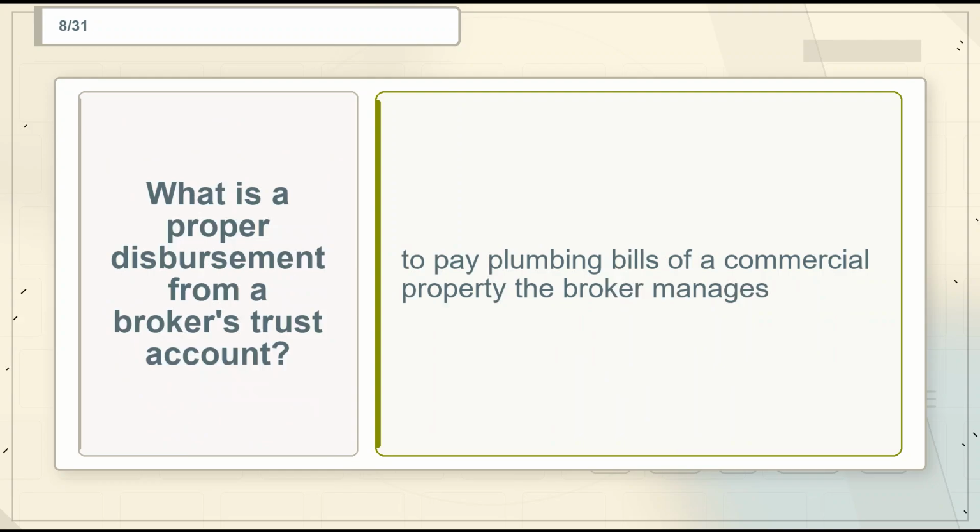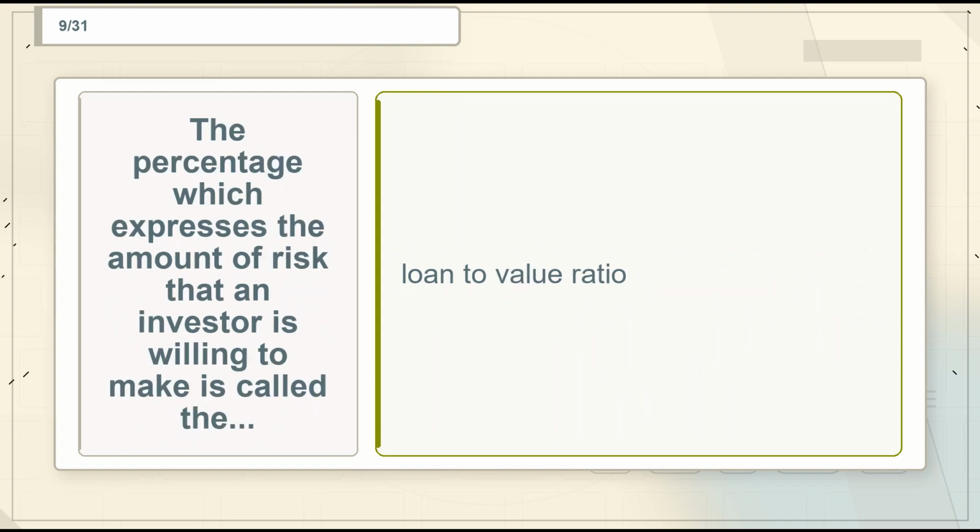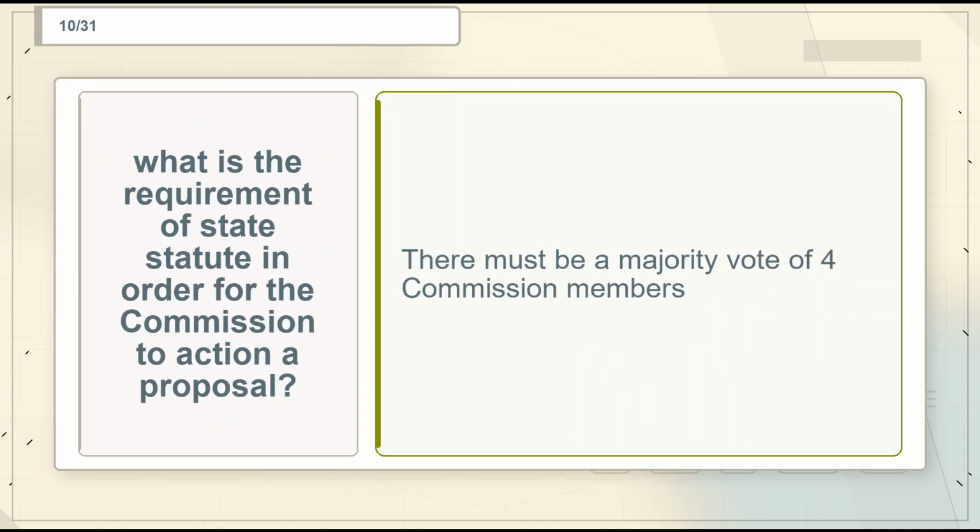Flashcard 8. Term. What is a proper disbursement from a broker's trust account? Definition. To pay plumbing bills of a commercial property the broker manages. Flashcard 9. Term. The percentage which expresses the amount of risk that an investor is willing to make is called the. Definition. Loan-to-value ratio.